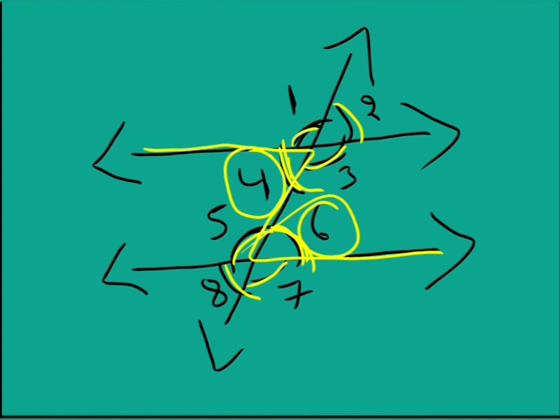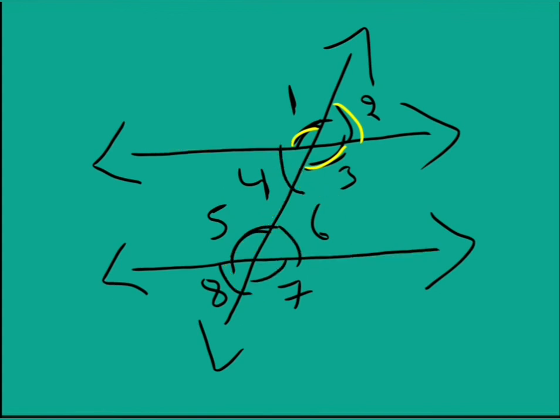Whatever vertically opposite angles you get are also equal, and whatever corresponding angles you get are also equal. So that is about parallel lines and the properties of the angles formed by the transversal.